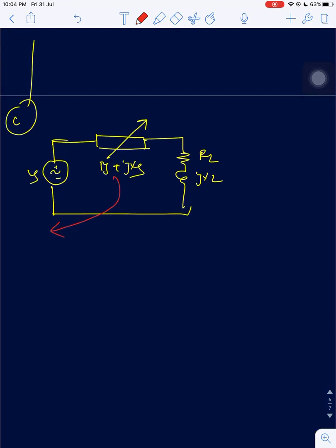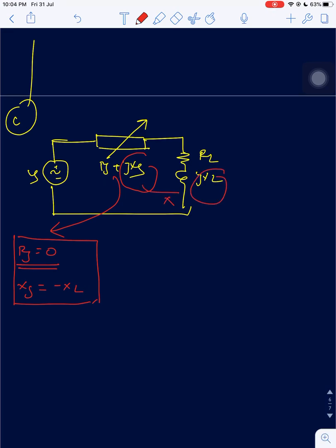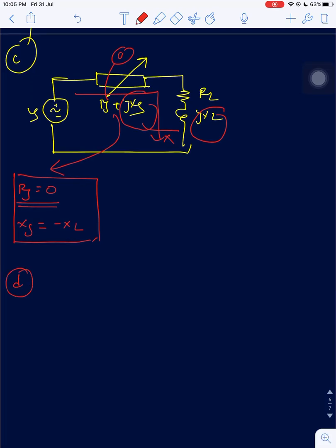So here I will make RS equal to 0, the minimum value, but XS should be equal to minus XL. This means this inductance should cancel that inductance and the net should be 0, then only maximum power transfer will happen, right? This is case D.